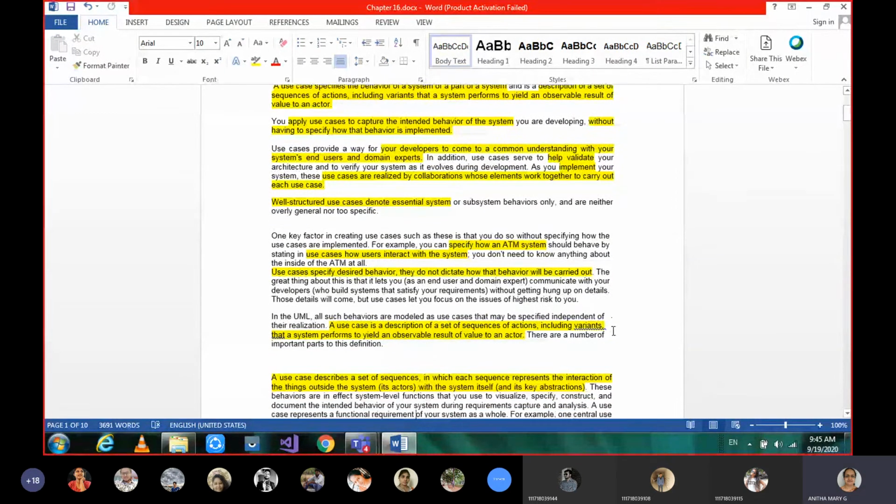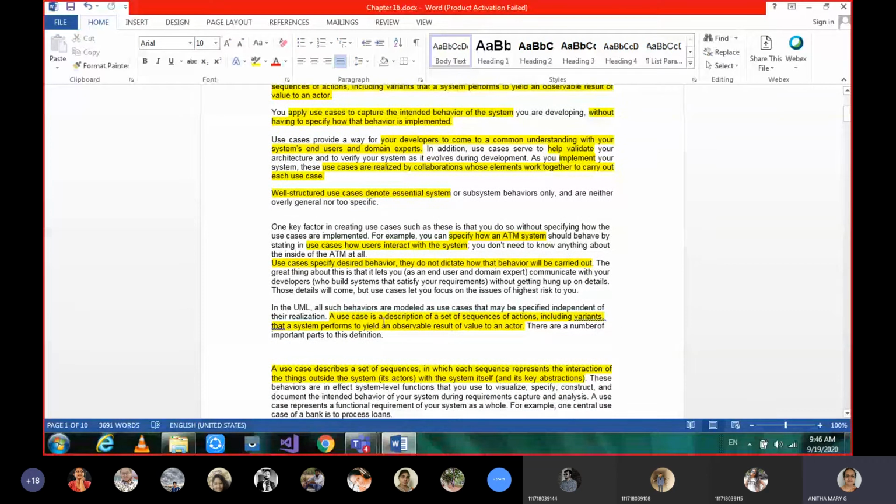And then we are talking about a use case as a description of a set of sequences of actions. This is what I have been telling you from the beginning of this chapter, including variants, that the system performs to yield an observable result of value to an actor. So this is the complete definition of a use case. Sequence of actions including all the variants. Variants means how users communicate, what the purpose is. All together puts together the definition of a use case.